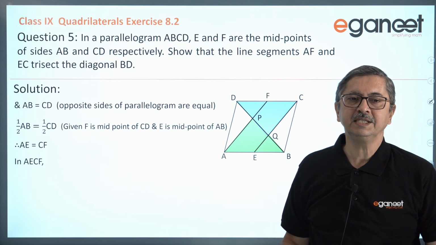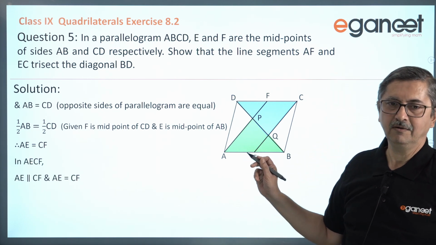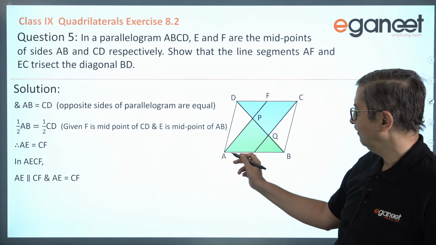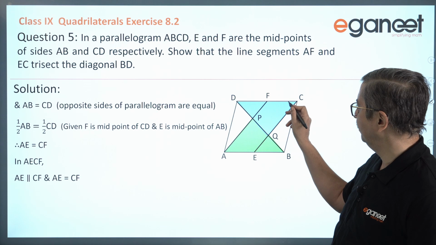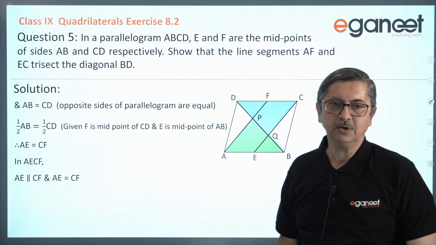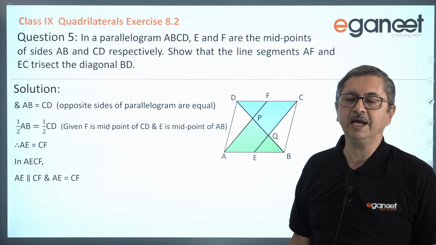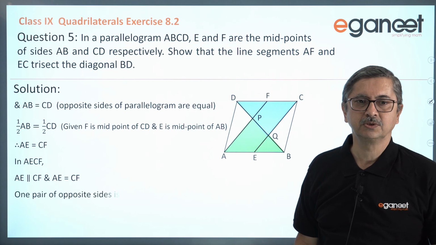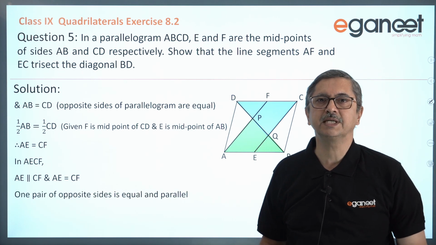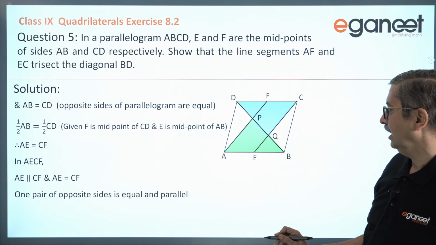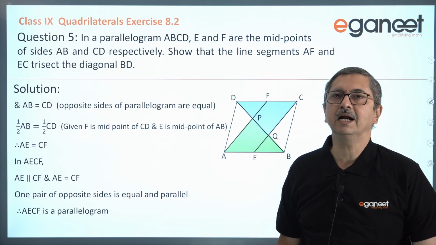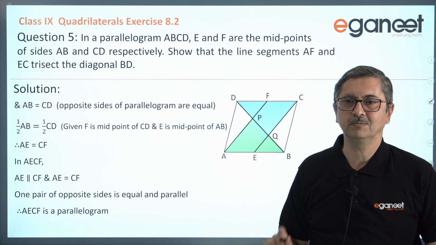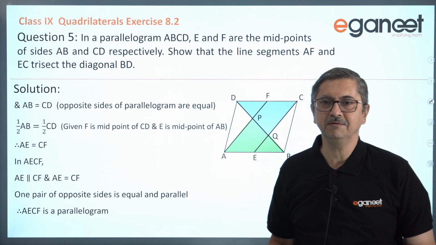So in AECF, that is the quadrilateral I am talking about, we have a pair of opposite sides which are equal and parallel. So AE parallel to CF and AE is equal to CF. So one pair of opposite sides is equal and parallel. So that is why we can say that AECF is a parallelogram. So our first objective is achieved.